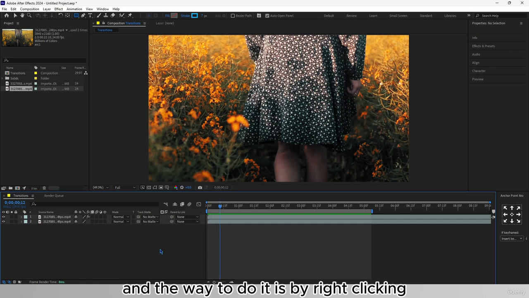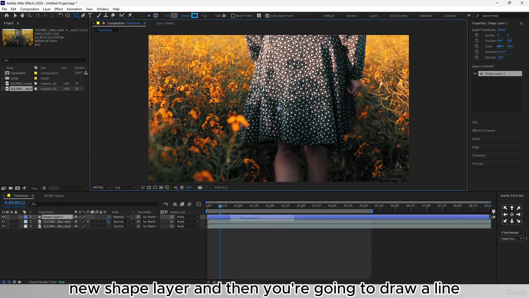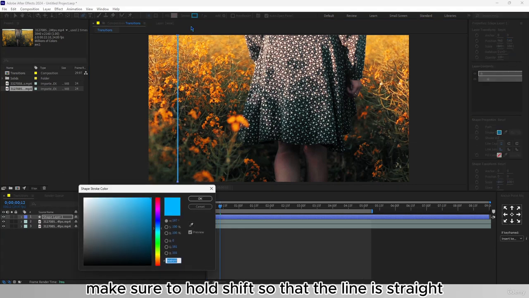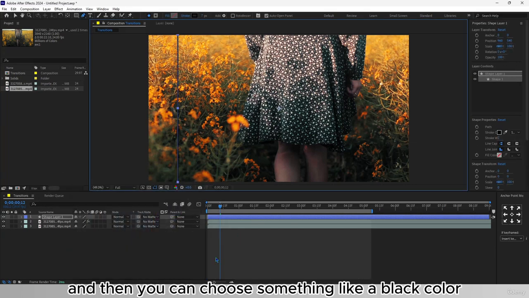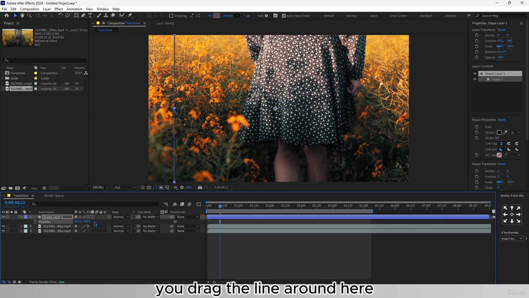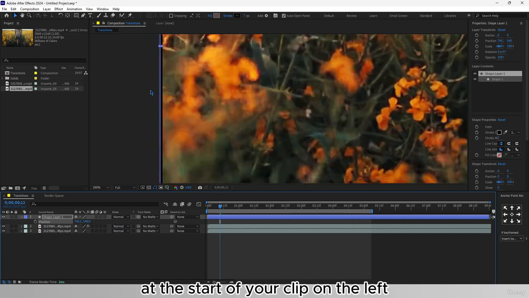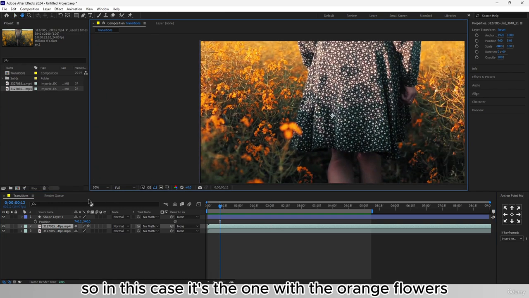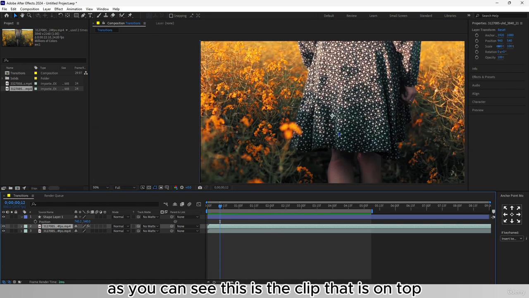And the way to do it is by right-clicking new shape layer, and then you're going to draw a line. Make sure to hold shift so that the line is straight, and then you can choose something like a black color. And then you can go right here and you click on P for position, you drag the line around here at the start of your clip on the left, and then you go on the clip that is on top. So in this case, it's the one with the orange flowers, as you can see. This is the clip that is on top.